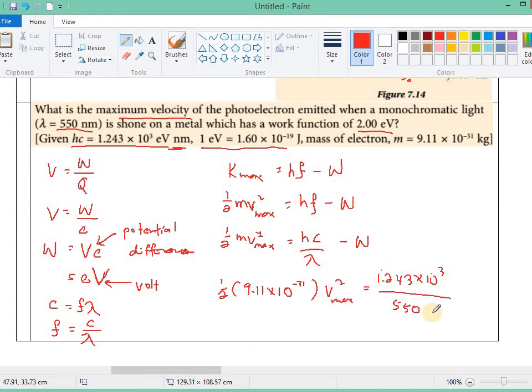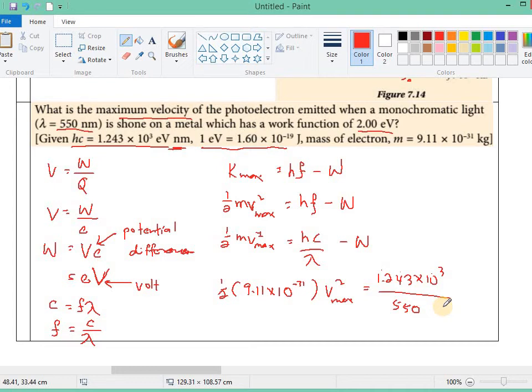The nano at the top and the nano at the bottom will cancel each other off, because nano represents 10 power negative 9.